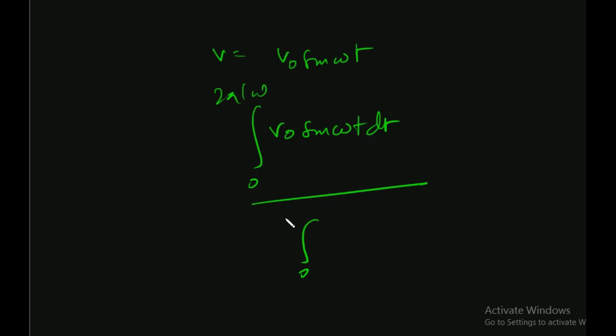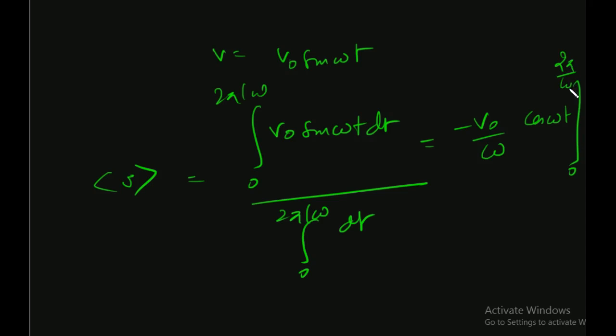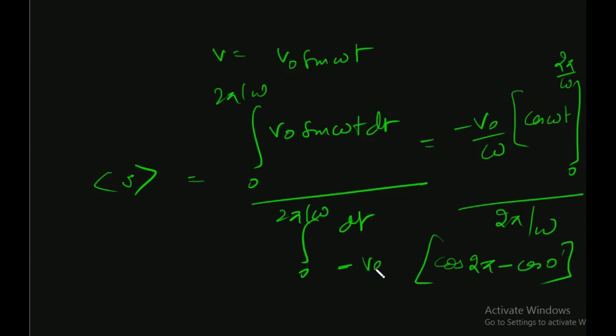Okay, but we can also prove it. V naught sine omega t. So the integral of V naught sine omega t dt from 0 to 2 pi by omega, divided by the integral of dt from 0 to 2 pi by omega, right? This is the average velocity. What was this? V naught by omega times minus cos omega t from 0 to 2 pi by omega, divided by 2 pi by omega. Now omega cancels out, cos 2 pi minus cos 0, minus V naught by 2 pi. Cos 2 pi is 1, cos 0 is 1, so V is 0.